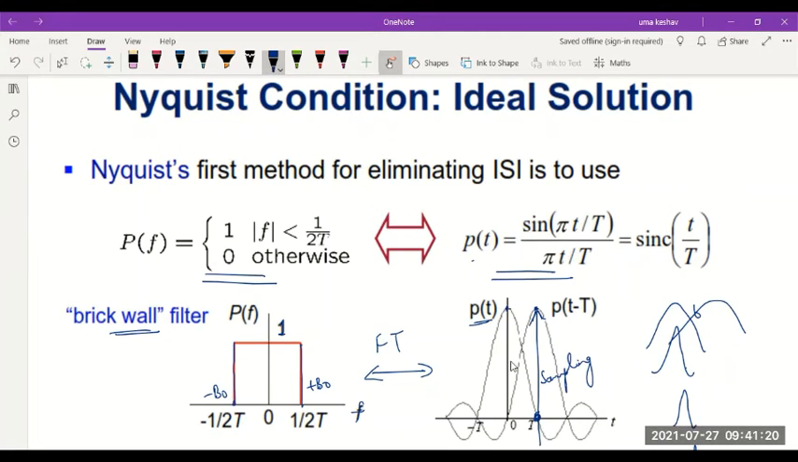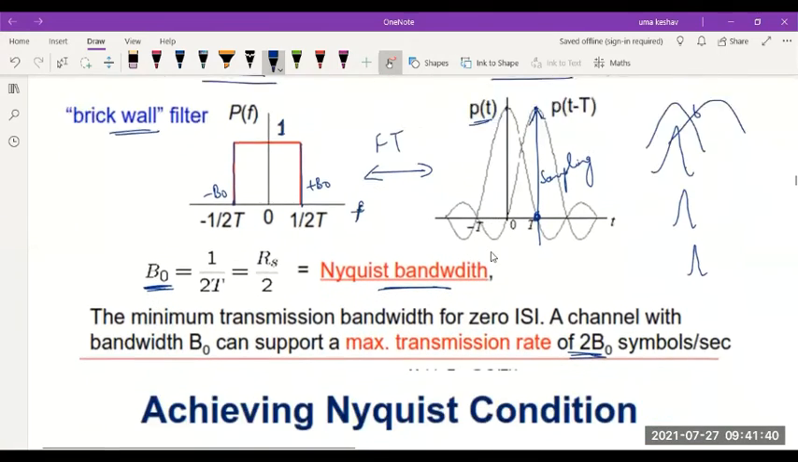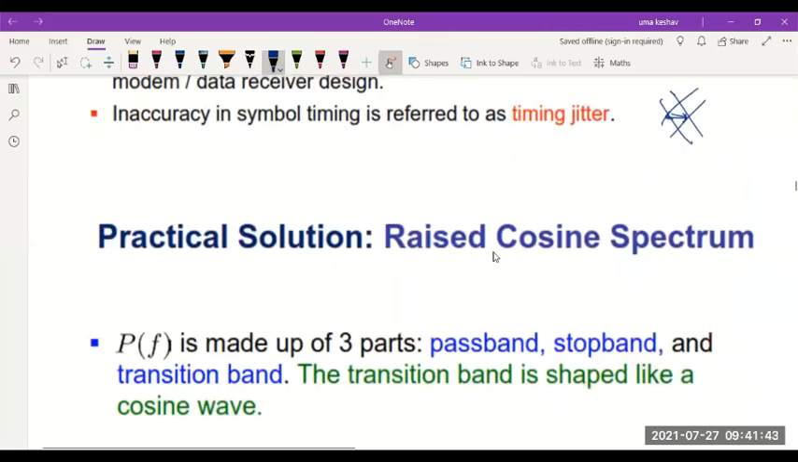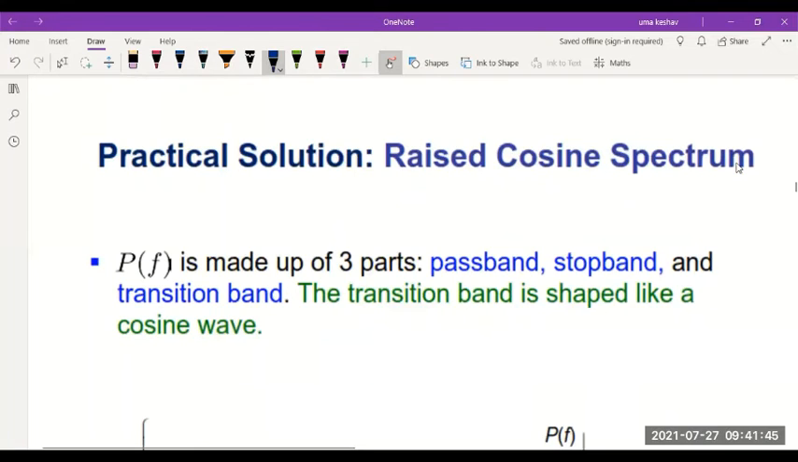And if we can get this sinc shape correctly in the time domain, you will get a perfect rectangular shape in the frequency domain for that sinc pulse, and then ISI can be 0. But as already mentioned, this is the ideal solution. Therefore, the practical solution would be the raised cosine spectrum. So the ideal solution is the Nyquist condition or Nyquist criterion, which talks about the sinc pulse. The practical solution is the raised cosine spectrum.